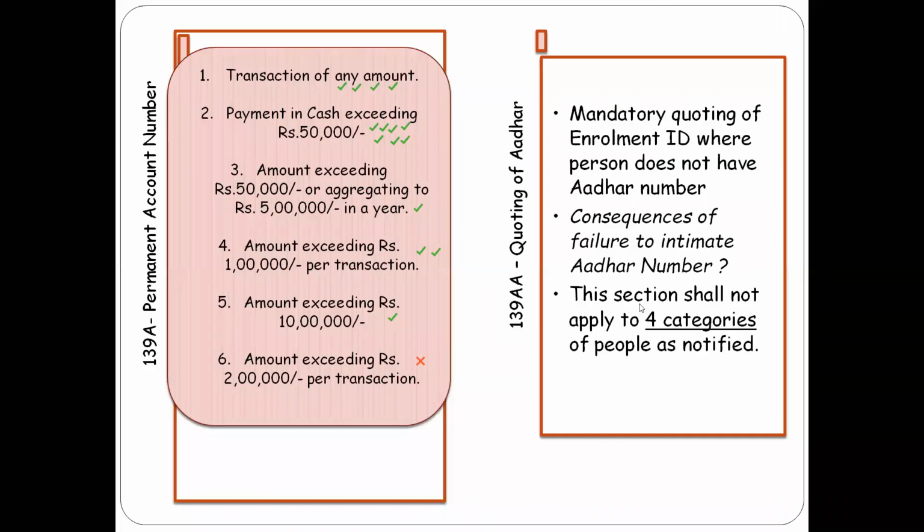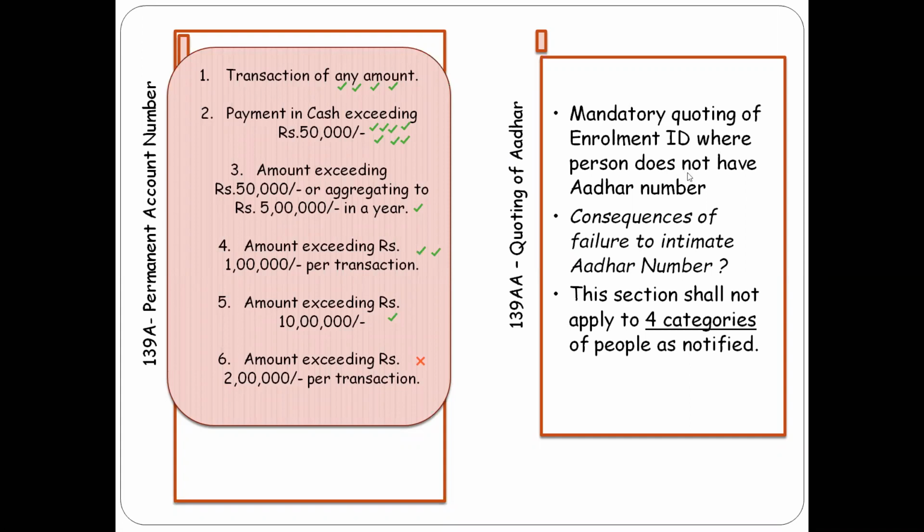Next category is quoting of Aadhar number, which is governed by section 139AA. Now that we all are aware of what an Aadhar number is, it is mandatory to quote an Aadhar number in application for allotment of PAN number. Second category would be return of income. So now anyone who has to apply for a PAN should already have an Aadhar number.